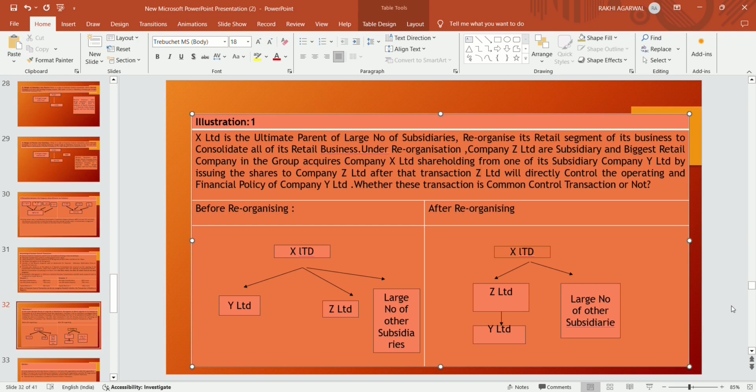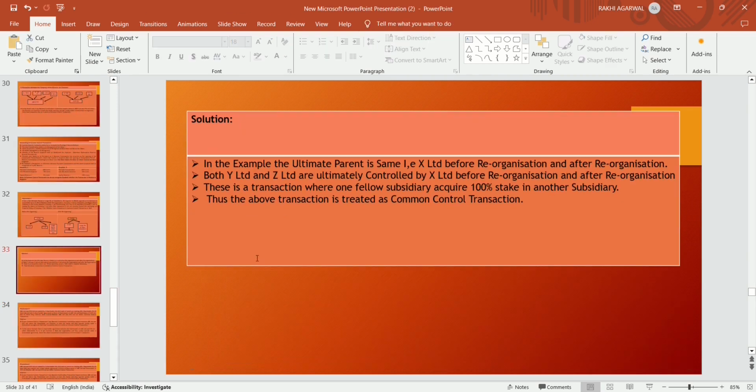After reorganizing, Z Limited acquires Y Limited from X Limited by issuing its shares and directly controls the financial policies of Y Limited. The structure is now that X Limited has two subsidiaries, Z Limited and a large number of other subsidiaries, and Z Limited directly operates Y Limited because it acquired all the shares of Y Limited.